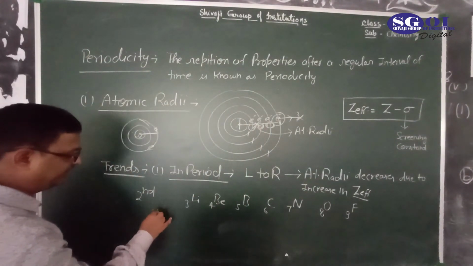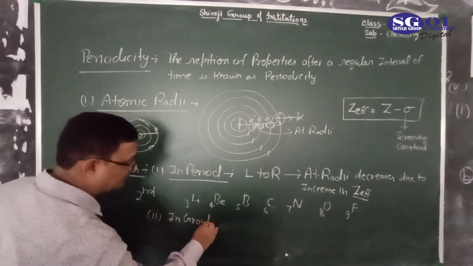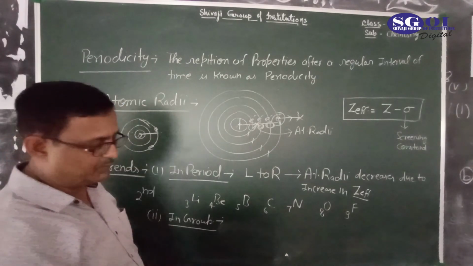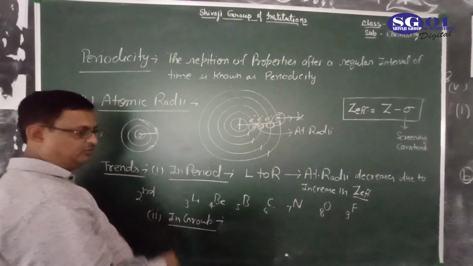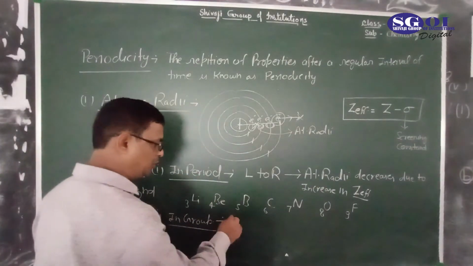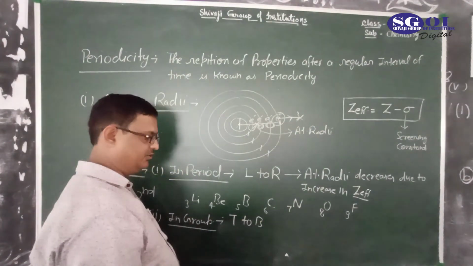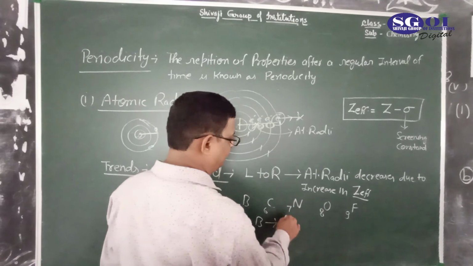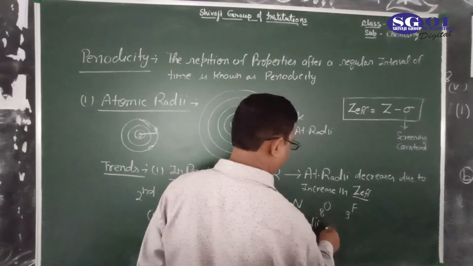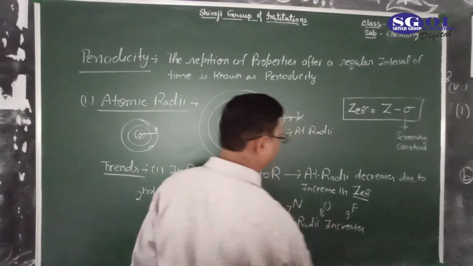Now the second trend, in a group. There are two types of trends for each and every property, in a period and in a group. When we are moving in a group from top to bottom, atomic radii always increases. Why?